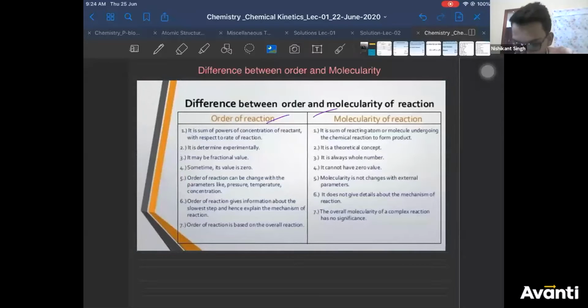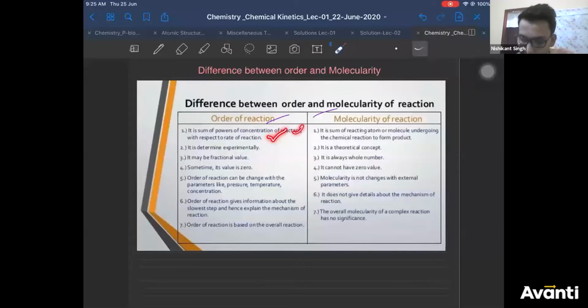Yeah. So the first point of difference is that order represents the sum of powers of the reactants in a rate law equation. Molecularity is the sum of the stoichiometric coefficients in an elementary reaction. Correct? Then order of a reaction is determined experimentally. Molecularity is a theoretical concept. Order can be fractional. Molecularity is always a whole number. Sometimes order can be 0.